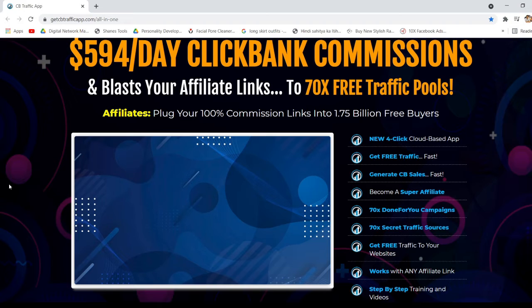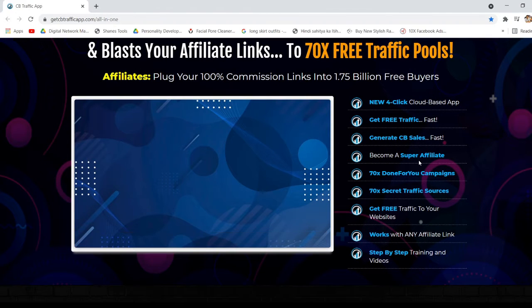So CB Traffic app is a new 4-click cloud-based app. You can get free traffic fast. You can generate CB, meaning ClickBank, sales fast. You can become a super affiliate on ClickBank. You will get 70 done for you campaigns and 70 secret traffic sources. You can get free traffic to your websites as well, and this will work with any link. Step by step training and videos are also there. So it's basically an app which will do each and everything for you in order to earn money from affiliate marketing. That's it.